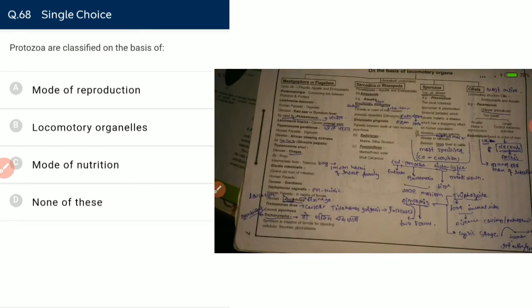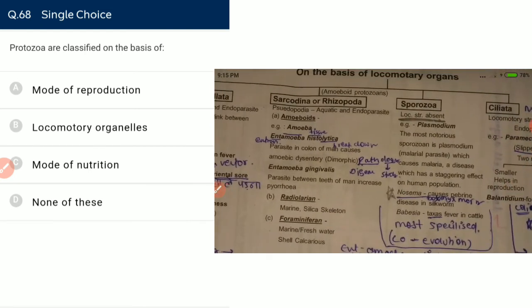Protozoa are classified based on the presence of locomotor structure. In the case of sporozoa, there is absence of locomotor structure, and Plasmodium belongs to sporozoa.